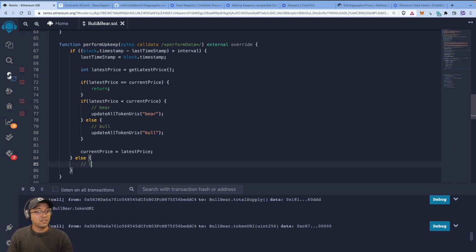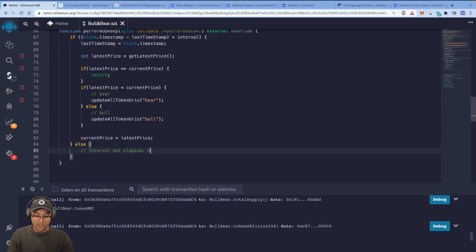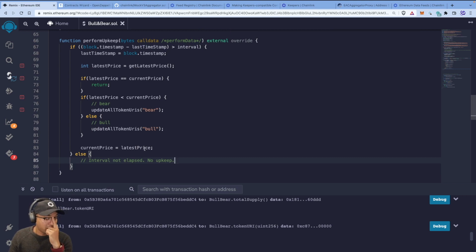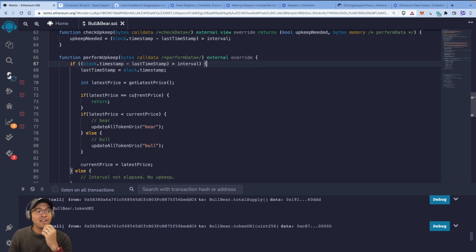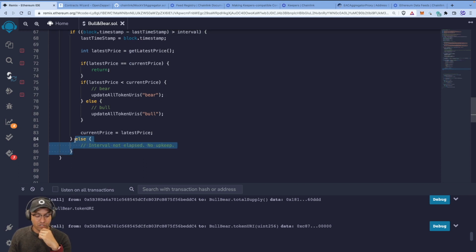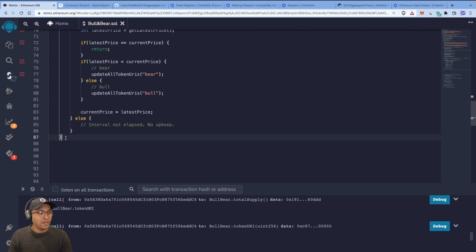Interval not elapsed. So basically what I'm saying is we're still within the interval period, so nothing's going to run. No upkeep. Now, this is actually probably never going to run, because we should only be calling perform upkeep if the previous check upkeep showed that it's past the interval. But since best practice says we're checking this, normally we wouldn't have this else statement. We just check, and when nothing happens, nothing happens. If you're not past the interval period, nothing happens. I'm just doing this here so you understand what's going on. You normally wouldn't see that in production code.